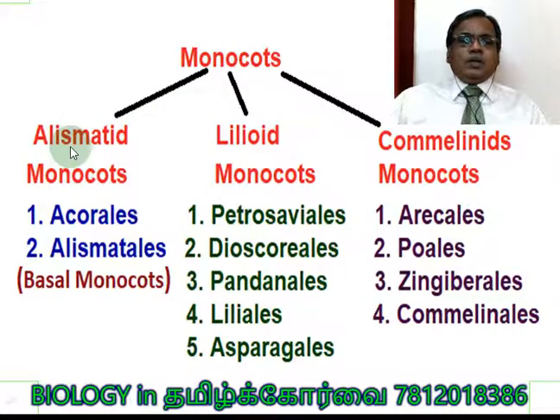Basal monocots we learnt, alismatid monocots. They are called alismatid monocots. Second group already mentioned, lilioid monocots, and commelinid monocots. The alismatids consist of two groups, Acorales and Alismatales. Lilioid monocots consist of Petrosaviales, Dioscoreales, Pandanales, Liliales, and Asparagales. Commelinids consist of four groups: Arecales, Poales, Zingiberales, and Commelinales. Right? Just have an idea about these groups.